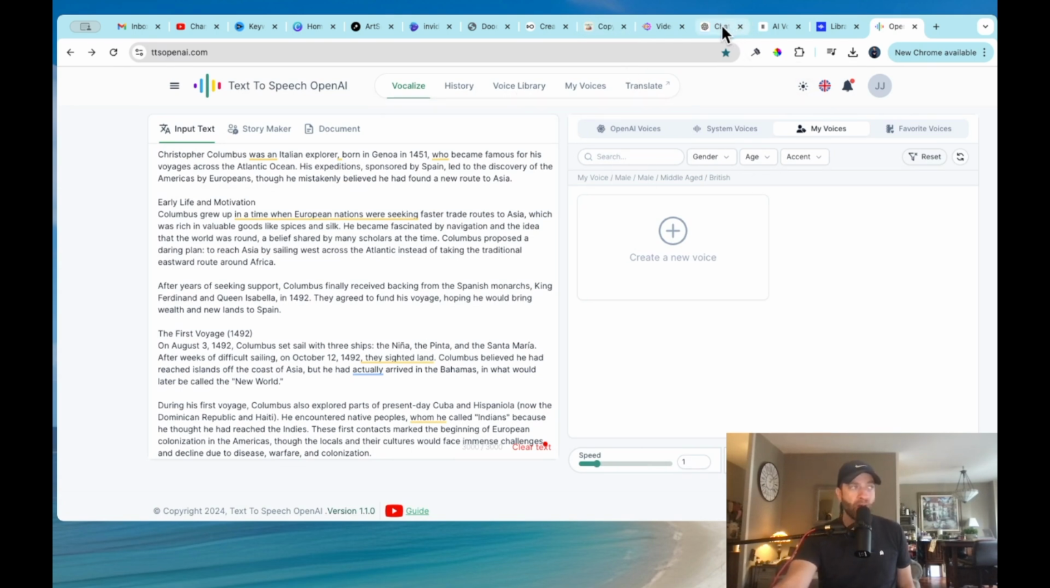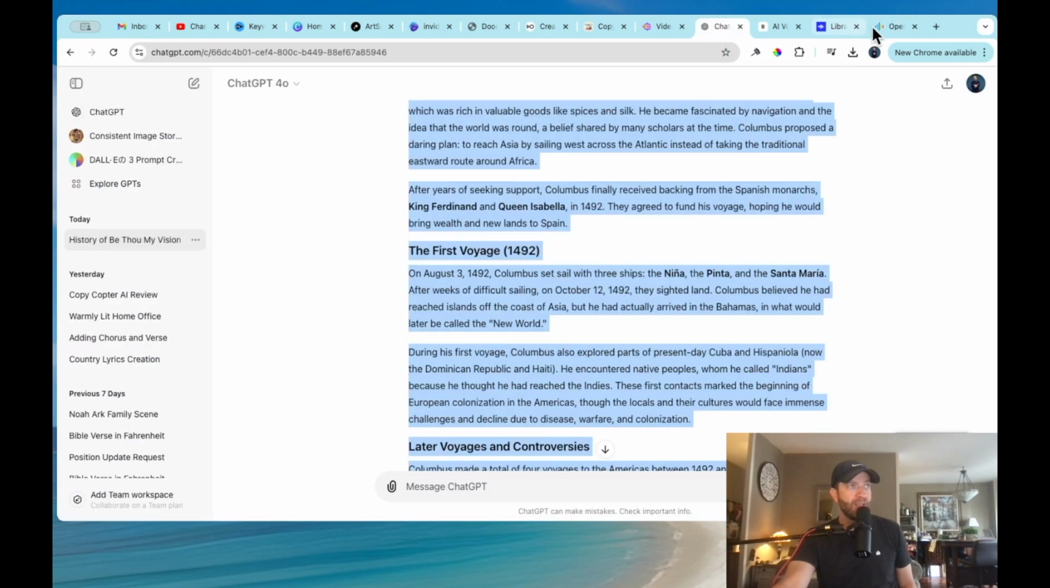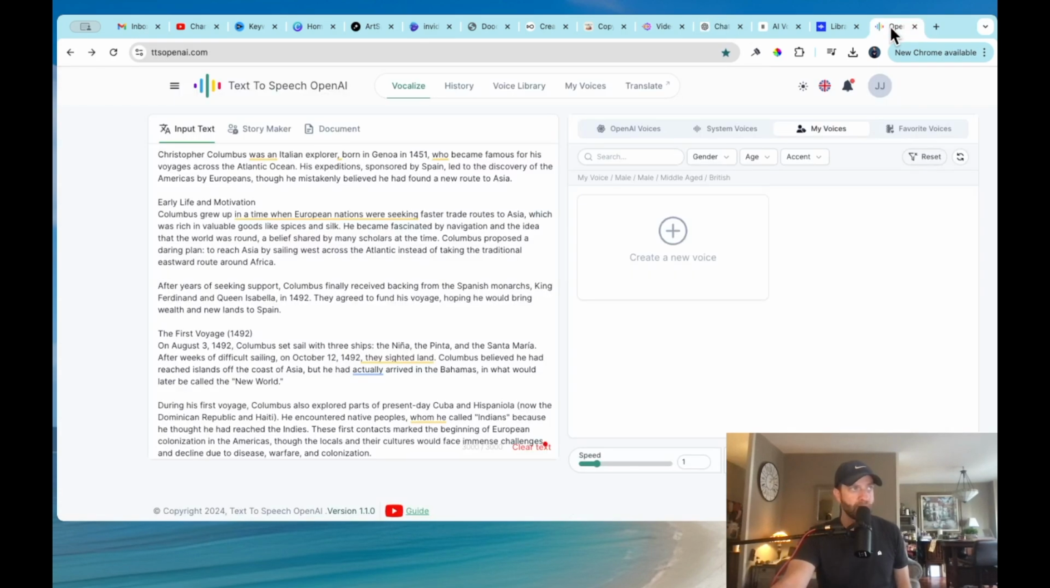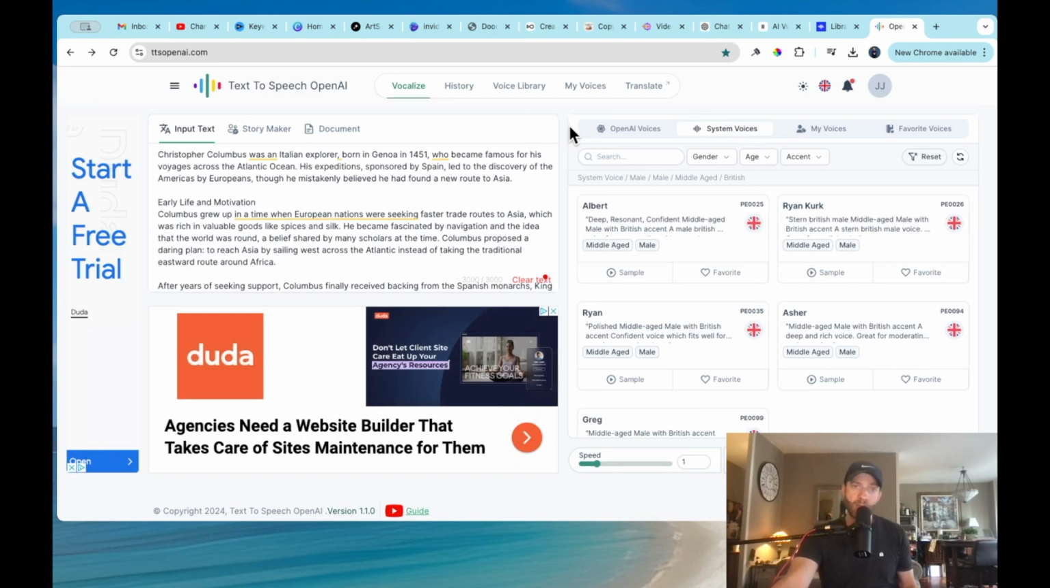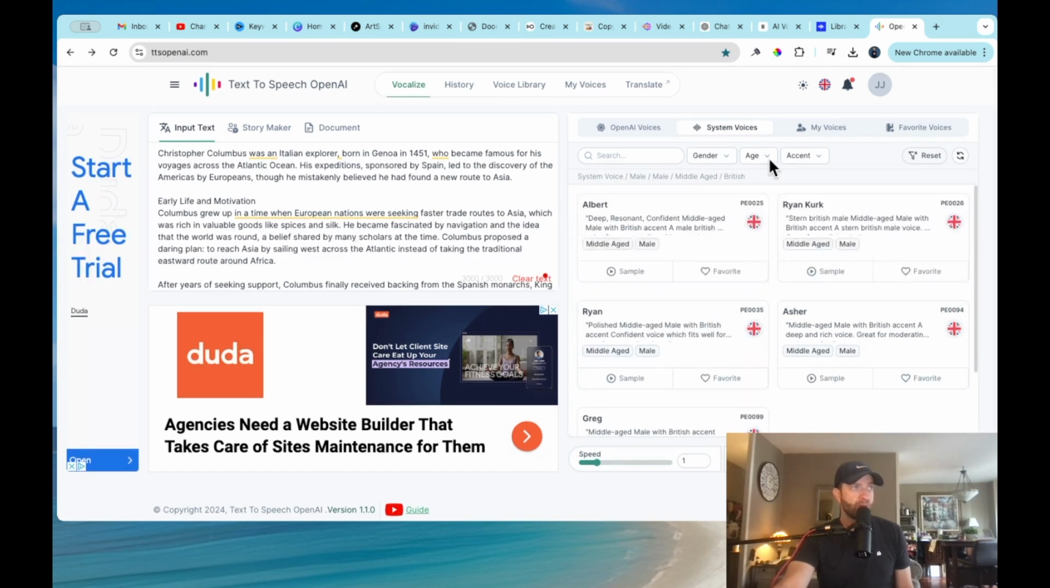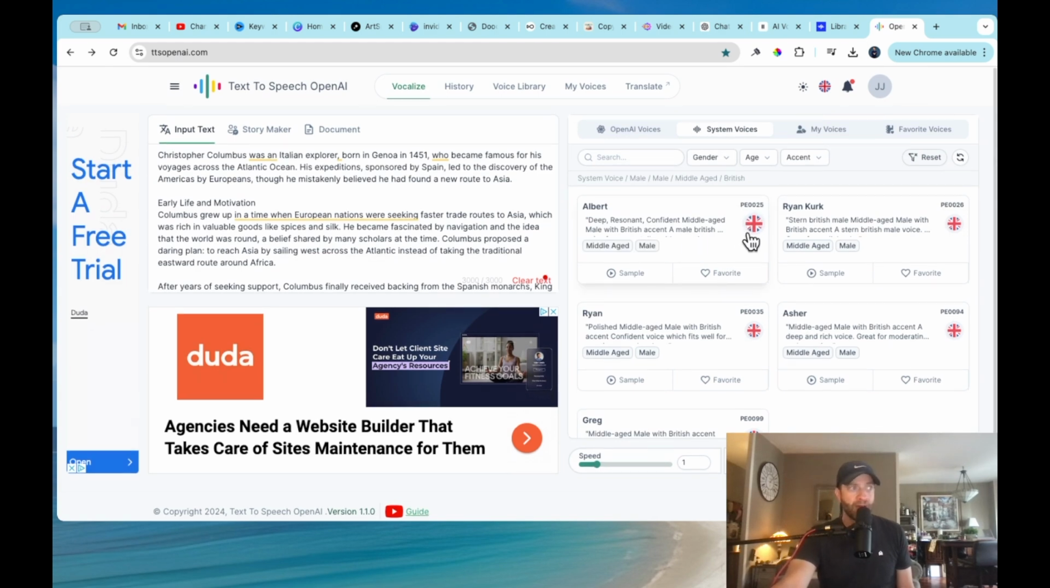I created a quick script with ChatGPT, just a random speech about Christopher Columbus. And I plugged it in, and I'm going to show you a quick sample of how this works. All right, so I plugged it in. There are a whole bunch of system voices. You can filter through gender, male, female, filter through age, filter through different accents, which I think is pretty amazing. Again, for a free version, I think that is really amazing.